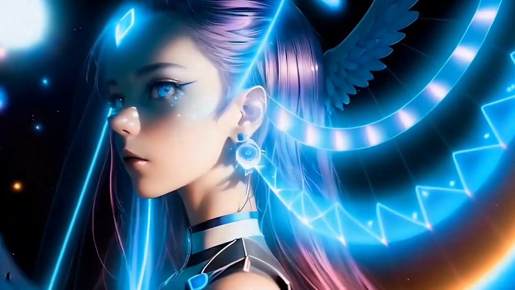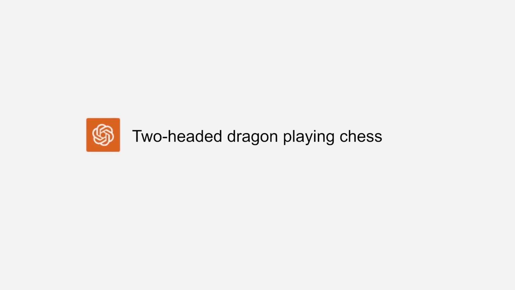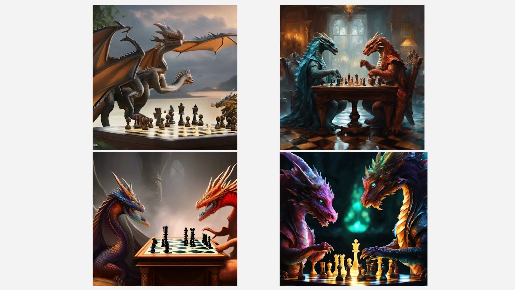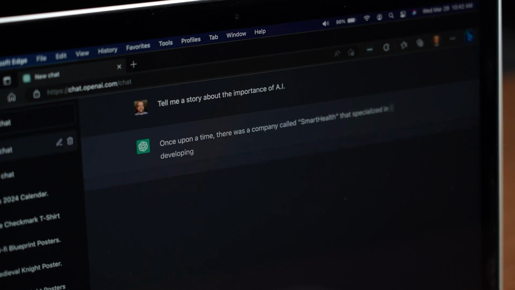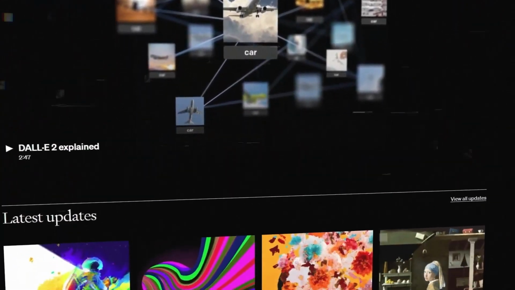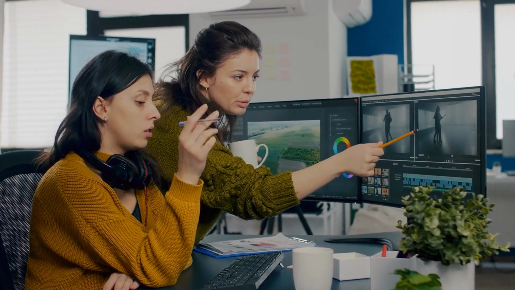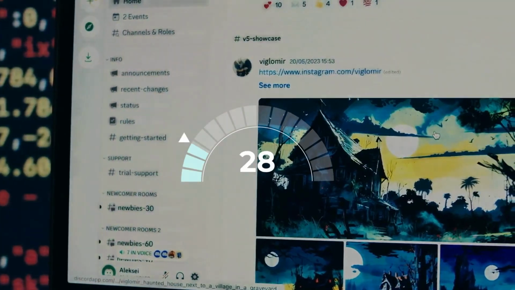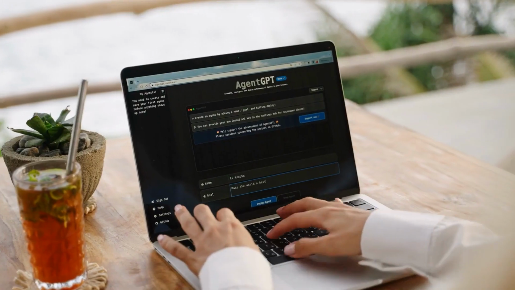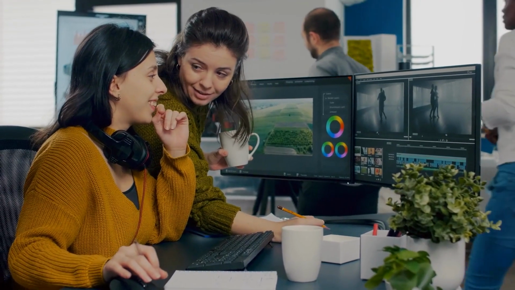You see, DALL-E 3 can understand context like never before. You can ask it to create an image of a two-headed dragon playing chess, and voila, you get exactly that. And it's not just about understanding the words, it's about understanding the meaning behind those words. It's like having a conversation with an artist who gets you. The data shows that DALL-E 3 can generate images with a 90% accuracy rate when it comes to understanding complex prompts. That's almost like talking to a human artist.